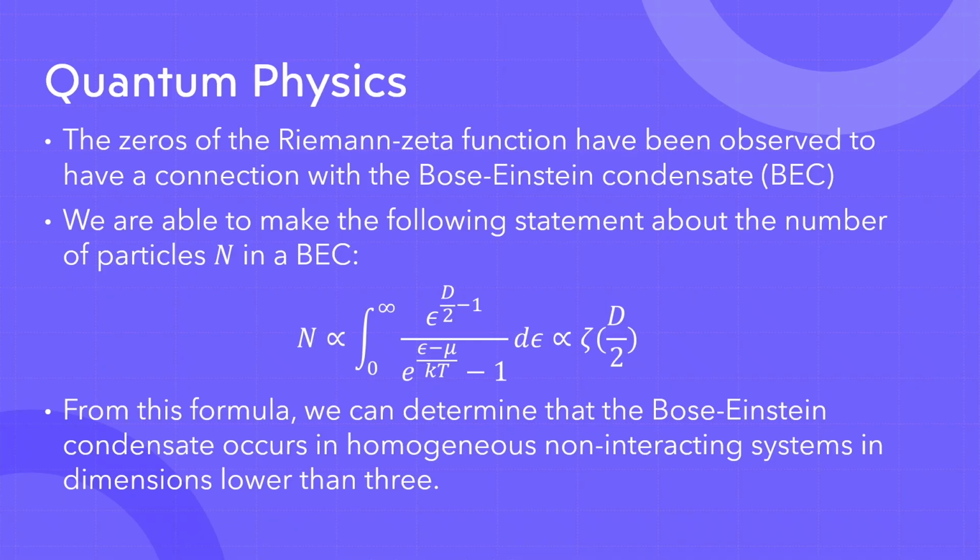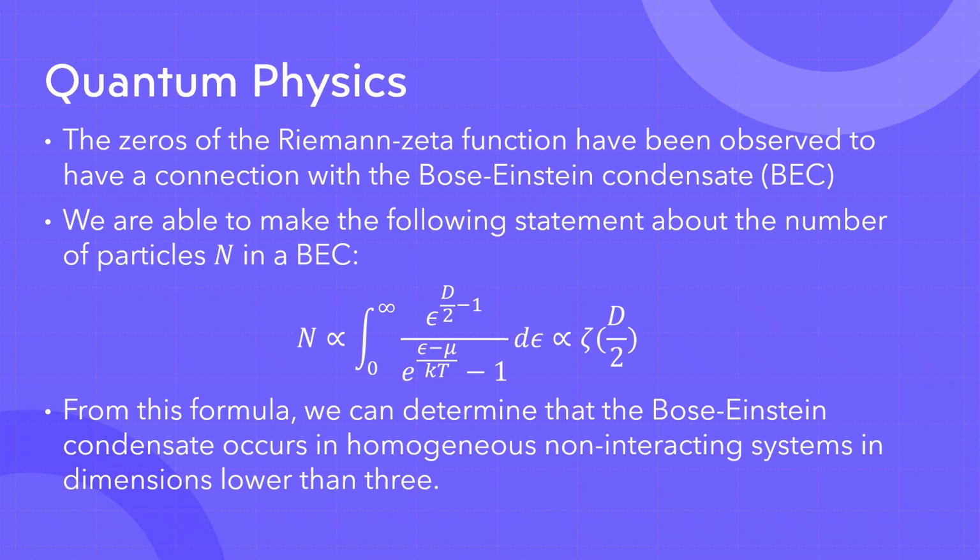So another field that I was able to find out about was how it impacts quantum physics, and specifically a certain state of matter, which is called the Bose-Einstein condensate. Now I could probably do an entire talk on what the Bose-Einstein condensate is. So just for the sake of this talk, it's a very exotic state of matter that can only exist in certain conditions.